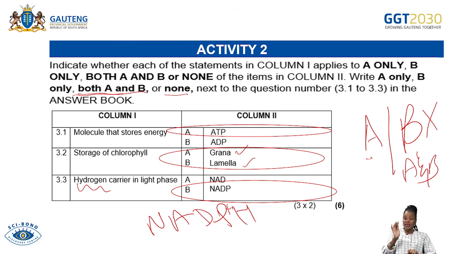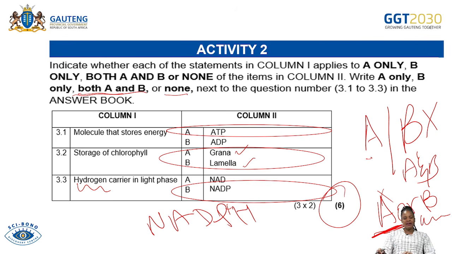B only. So if maybe you are confused, you want to do your guesswork and then you say it's A or you say it's B. Remember that you always mark the first option, even though at a later stage you thought that B could be the answer. With this type of question, we only need one option. We only need one answer. So if you guess here, believe you me, we are not going to give you either of the marks. So that was very, very simple. Grade 11s, you cannot afford to lose those 6 marks.